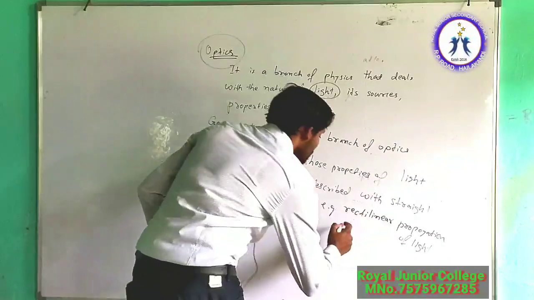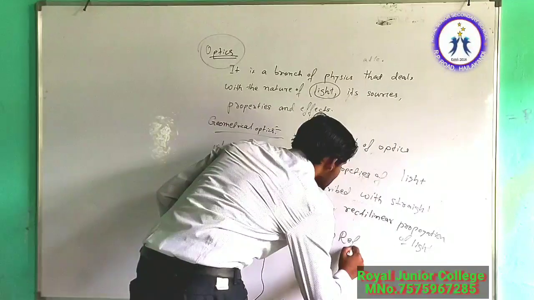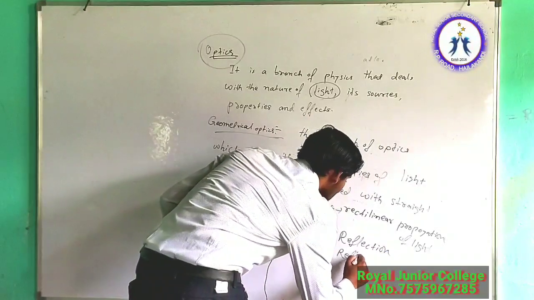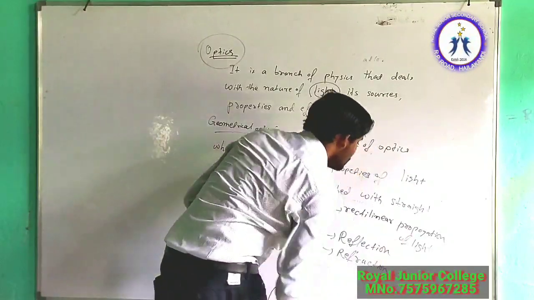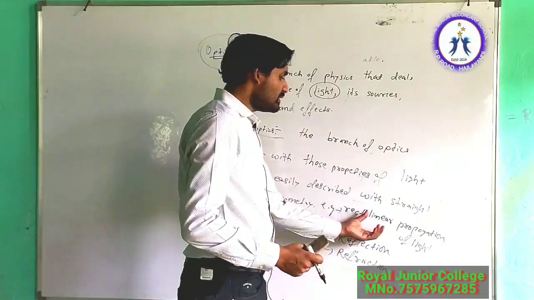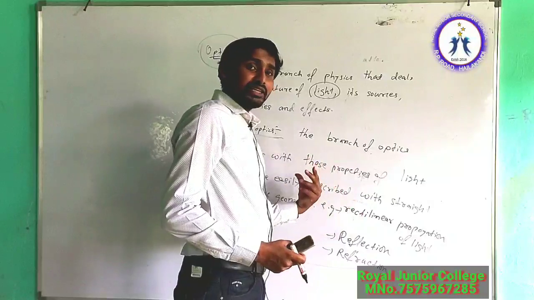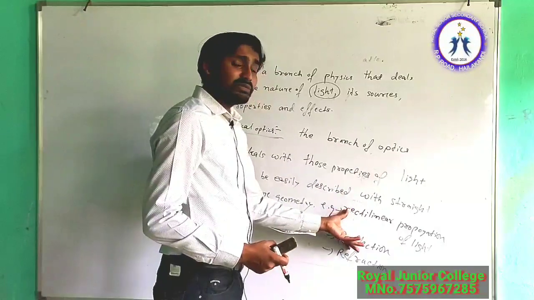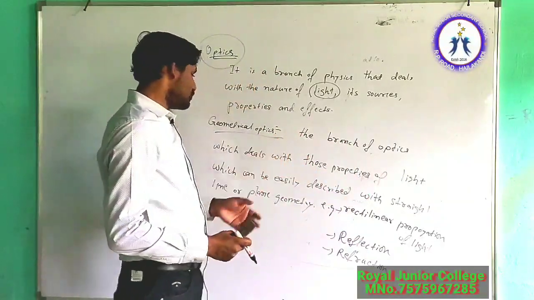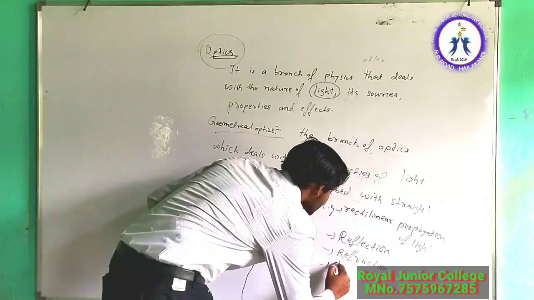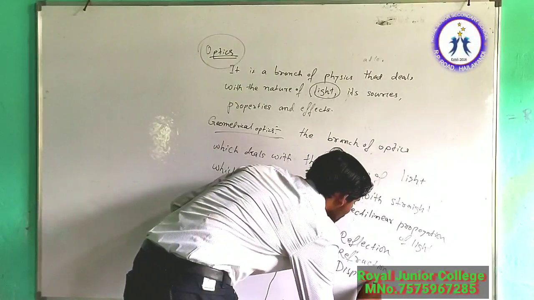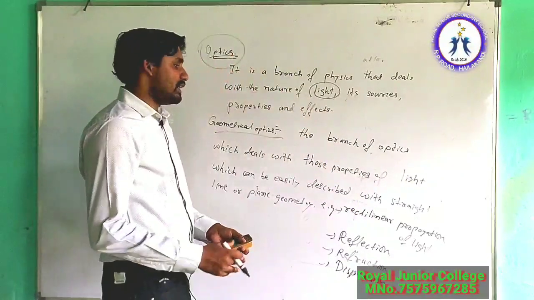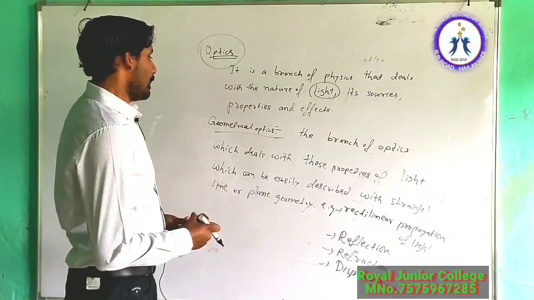And also we study here reflection, also refraction. If you look carefully here, all these things can be described with straight line or plane geometry. Either by straight line or plane geometry, you can describe all these properties of light. So these things we study under geometric optics. Also dispersion. These different properties of light we study under geometric optics.